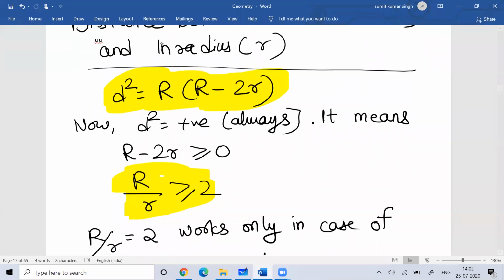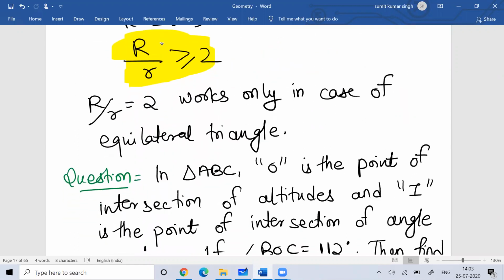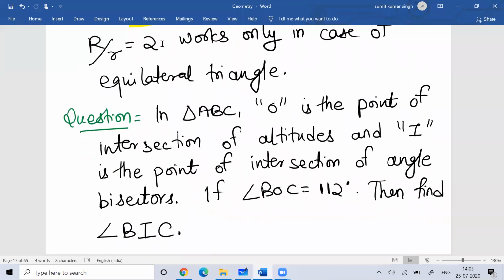So the ratio of circumradius to inradius is always greater than or equal to 2. It becomes equal to 2 in the case of an equilateral triangle, while in all other cases the ratio is more than 2. You can remember this. Now try to solve this question. Everyone, please try to solve this question.